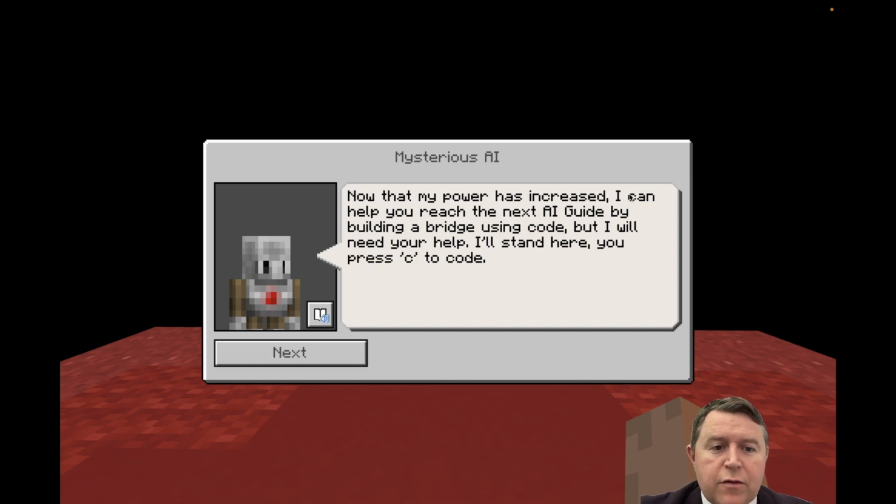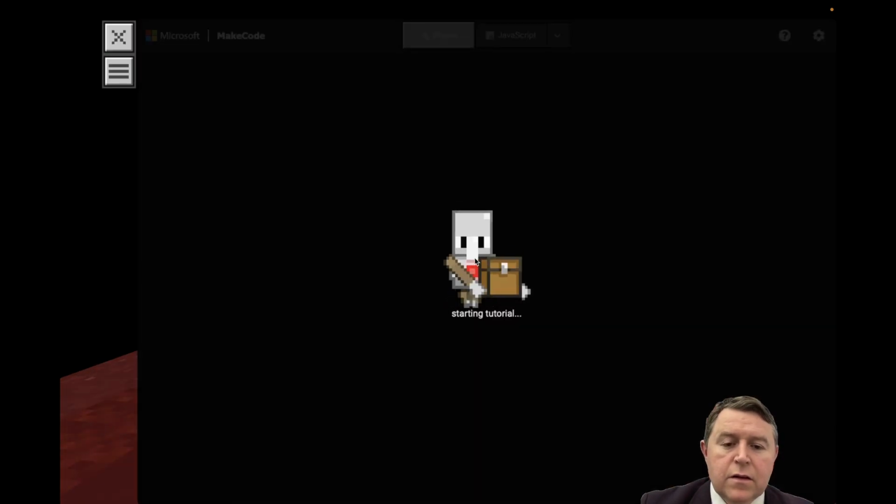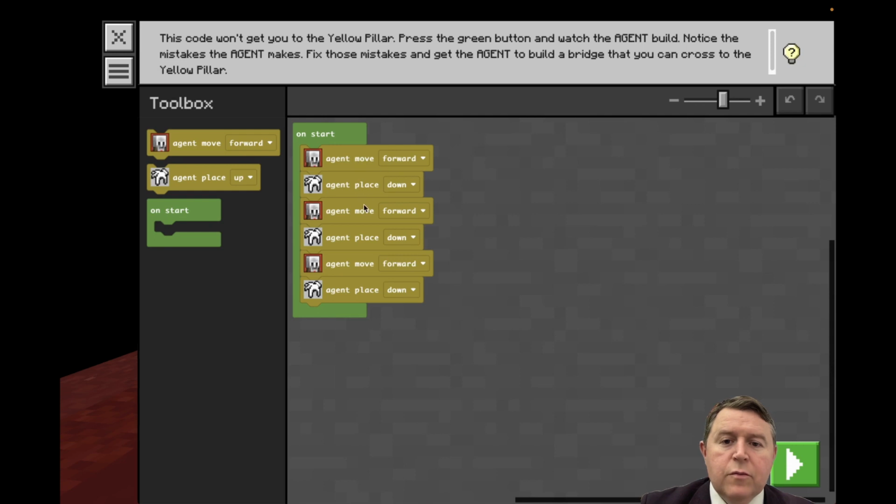Now that my power has increased, I can help you reach the next AI guide by building a bridge using code, but I will need your help. I'll stand here, you press C to code. Okay, so press C and it will open up. Move forward, place a brick. Okay, so let's see, does that work then? Hit play.